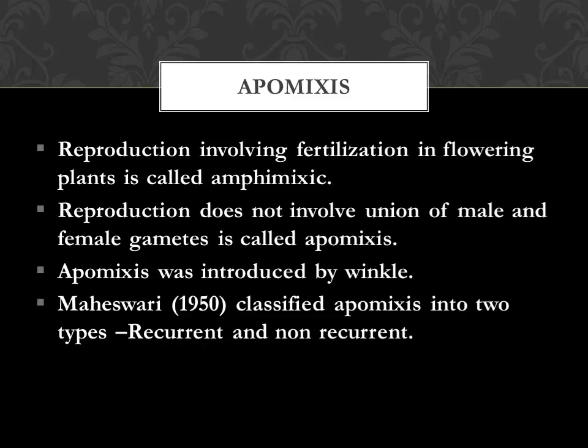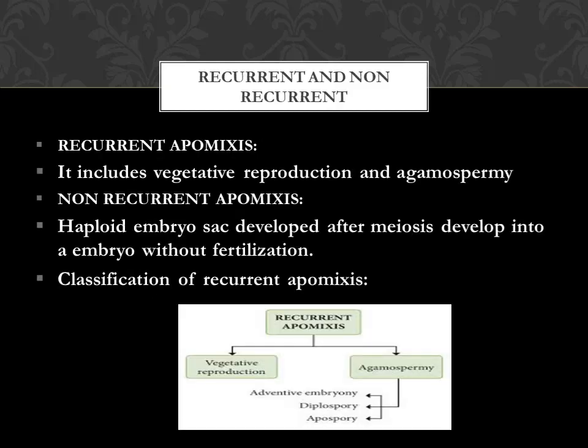It was introduced by a scientist Winkle, and Maheshwari and another scientist of India classified the apomixis into two types, recurrent and non-recurrent. Recurrent apomixis: vegetative reproduction and agamospermy, these are recurrent. Non-recurrent: haploid embryo sac developed after meiosis develops into an embryo without fertilization. So that process is called non-recurrent. The above one is vegetative reproduction, so no gamete involvement, that is called recurrent.